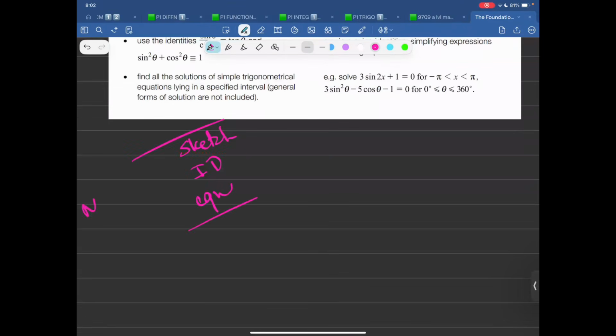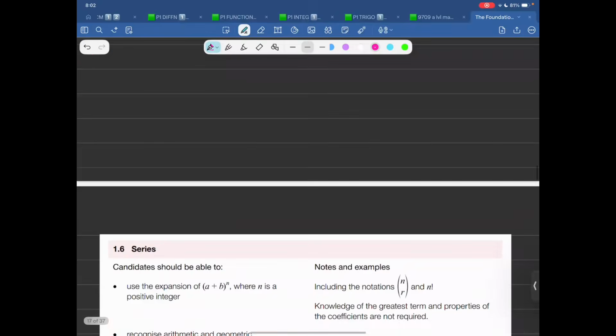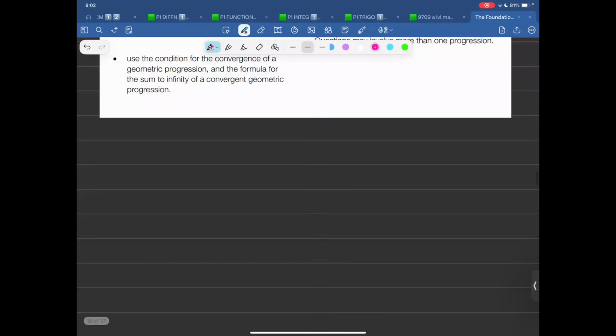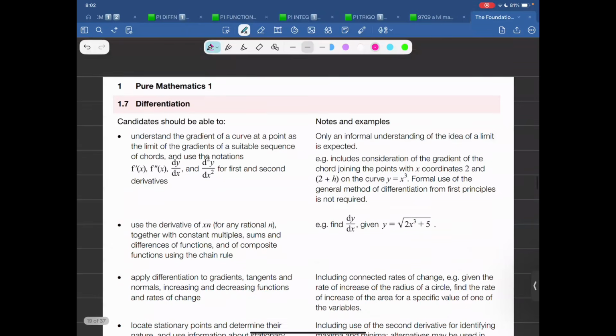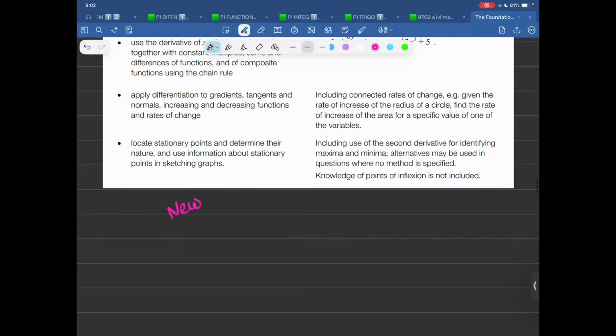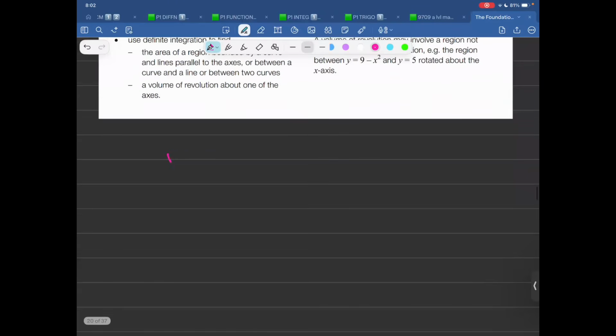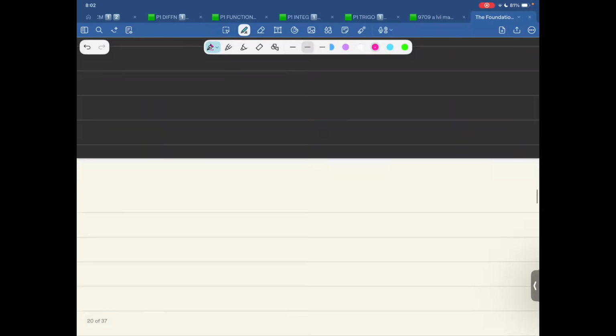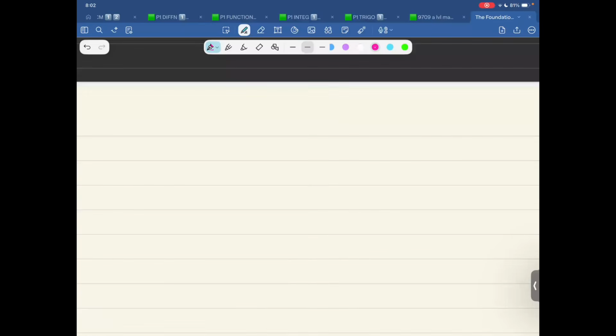So this is totally new as compared to O-level maths. We talk about series. So series is like AP, GP, binomial. This is an extension of number pattern. Then we talk about differentiation. This is totally new. We talk about integration. This is totally new. So now I have only talked about things that are related with P1.